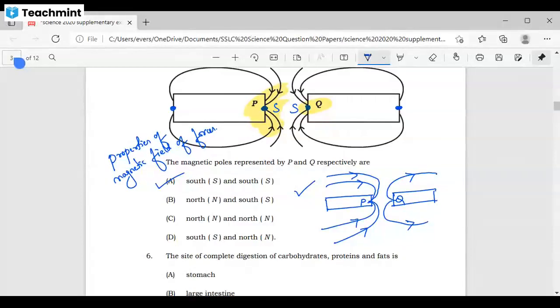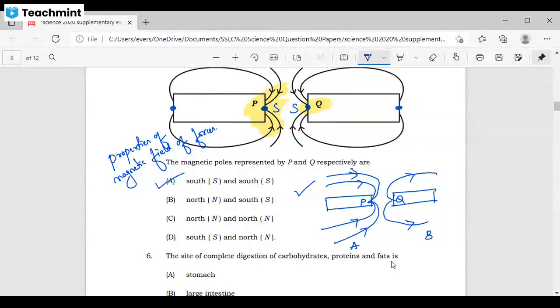From north, magnetic field lines are coming to P. Let me say this is my figure A, this is my figure B. I have two figures. In figure A, what is happening? In figure B, what is happening? Figure A, South Pole. Figure B, North Pole.